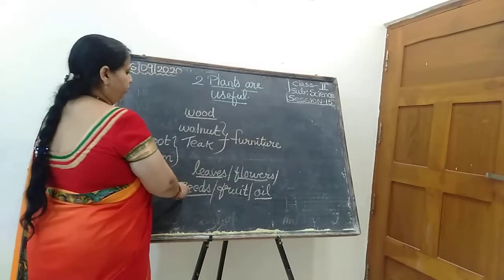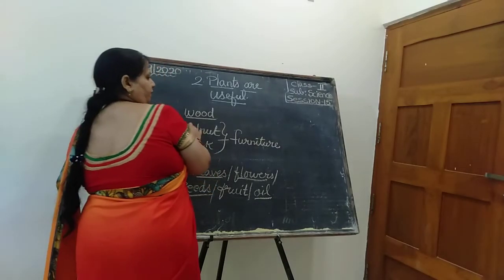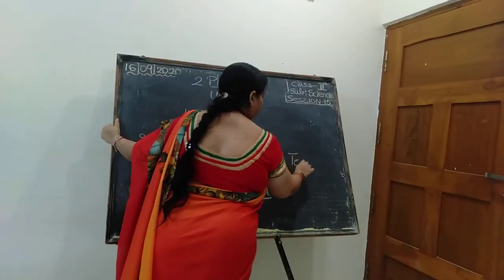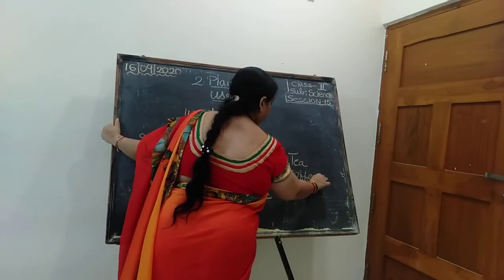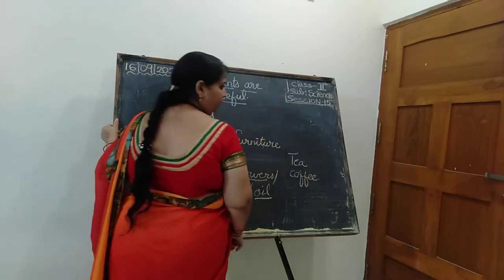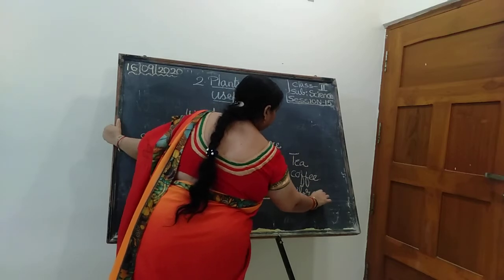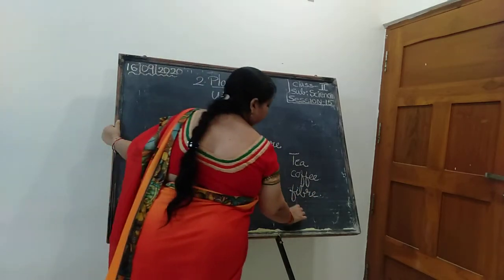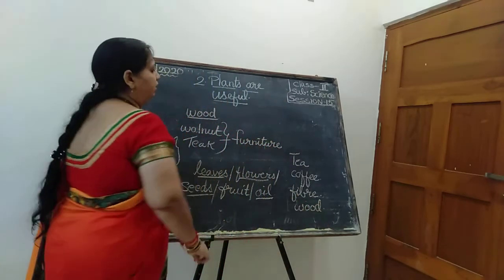Okay. Now today, what we learned, just now what I taught you about, not only wood, before that we learned about tea. From where do we get tea? Coffee. Yes. Then what else I taught you? Not only tea and coffee. One more thing we learned? Fiber. What is that? Fiber. Okay. So we learned. Now we had discussed about wood. Okay.